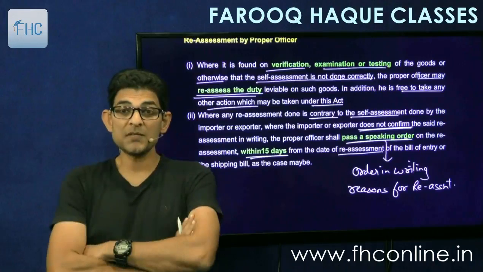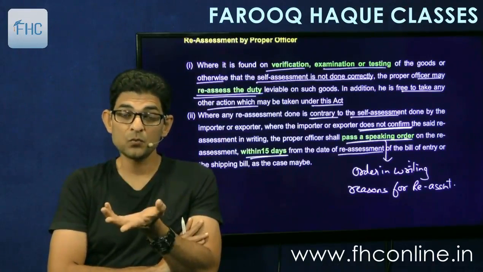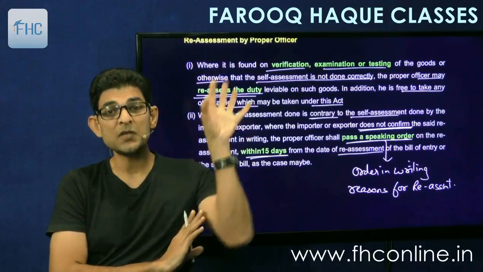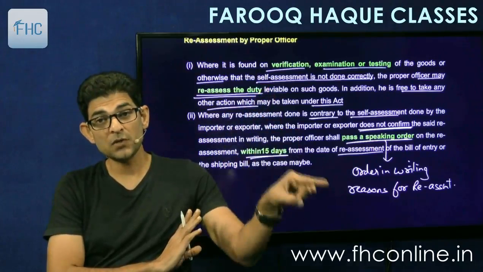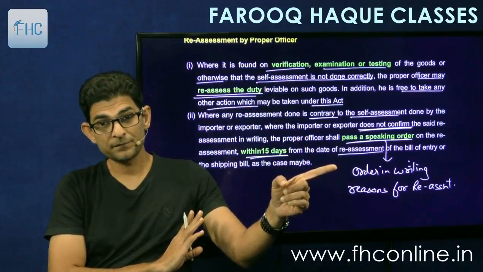So whatever adjustments he does, suppose he increases the value or he applies a different rate of duty or whatever changes he's making in reassessment, he has to give reasons for the same and then pass an order in writing.